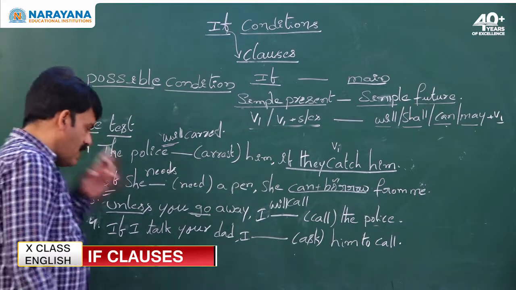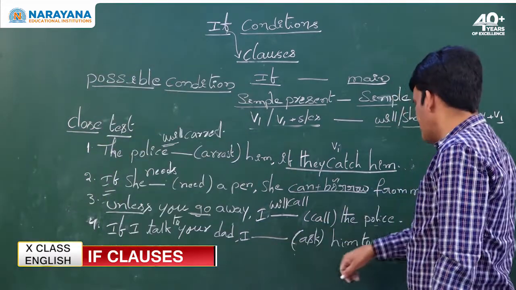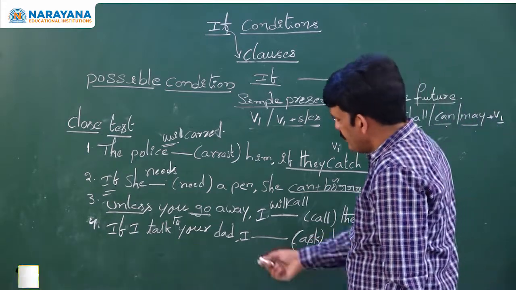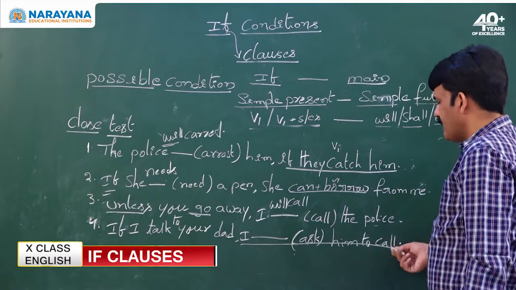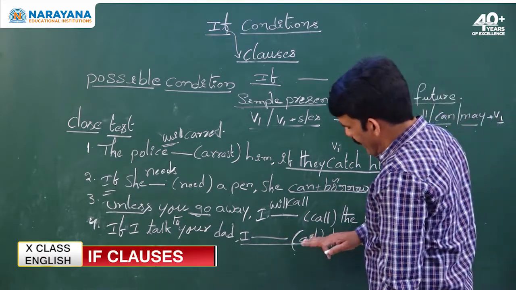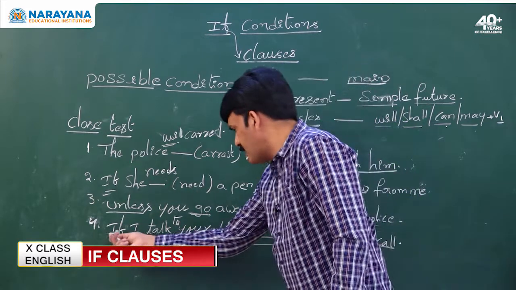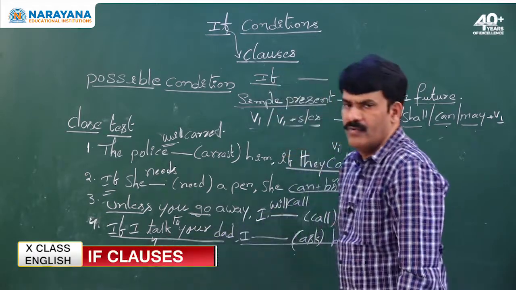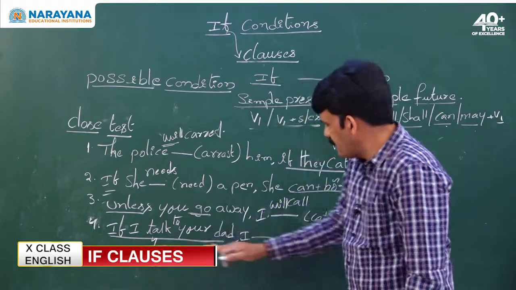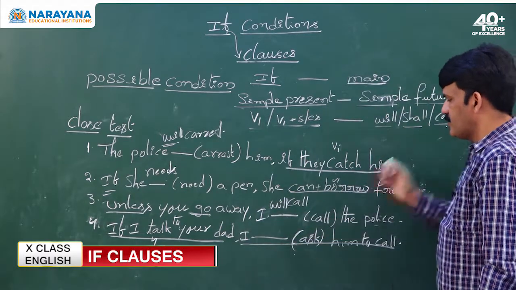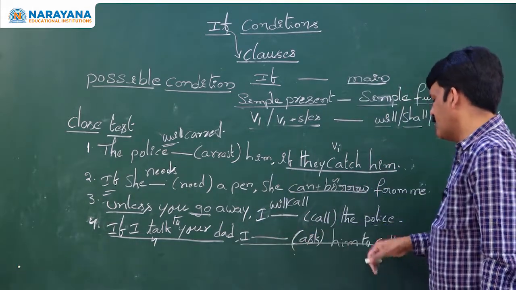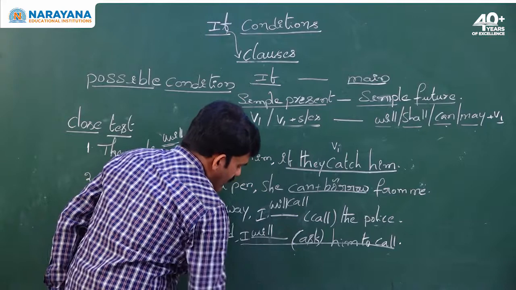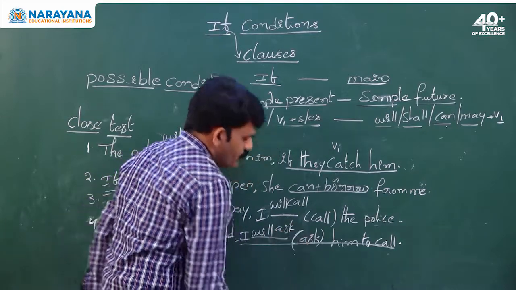Coming to the next sentence, if I talk to your father, I dash ask him to call you. So where is the blank here? In the main clause. When the blank is given in the main clause, you need to depend on the if condition. What is the if clause verb? The if clause verb is V1. When the if clause verb is V1, that is simple present tense, the main clause must be in simple future tense. So I will ask your father to call you. I will, or I shall, or I can ask him to call you.